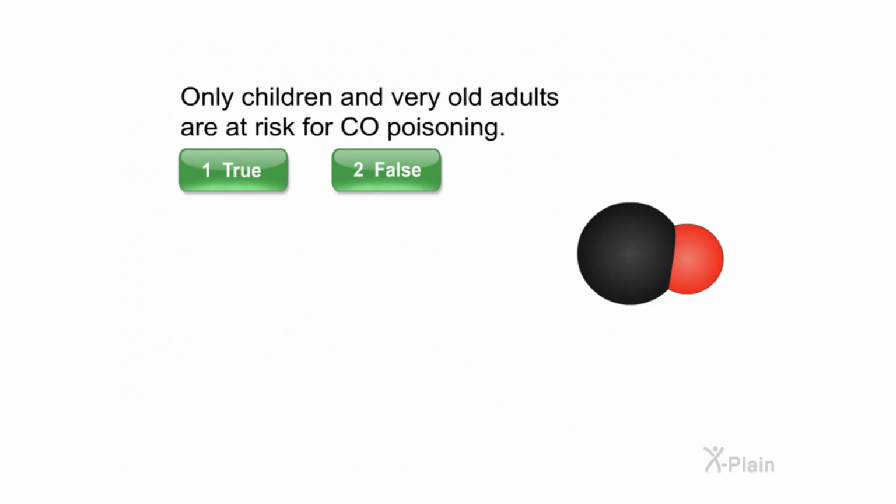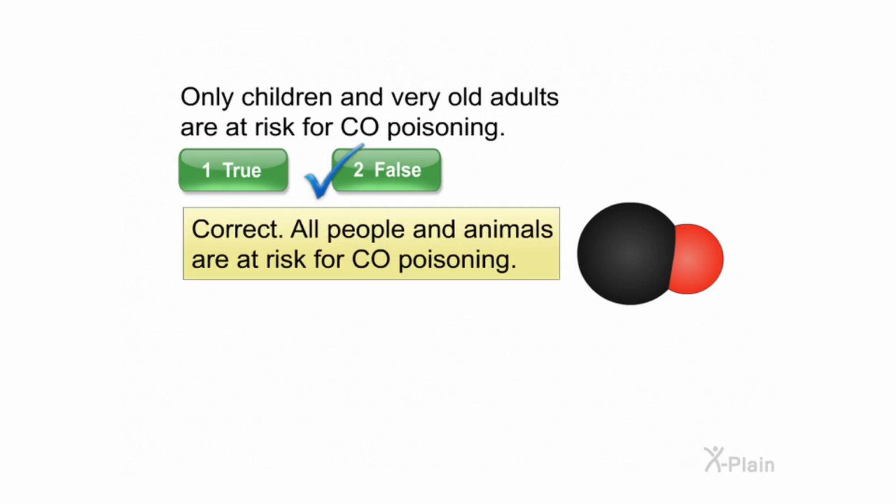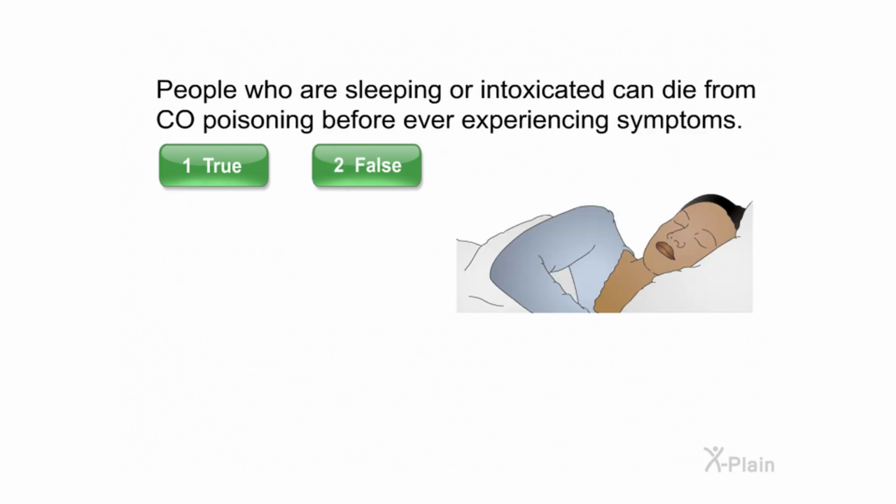Only children and very old adults are at risk for CO poisoning. Select true or false. Correct. All people and animals are at risk for CO poisoning. People who are sleeping or intoxicated can die from CO poisoning before ever experiencing symptoms.